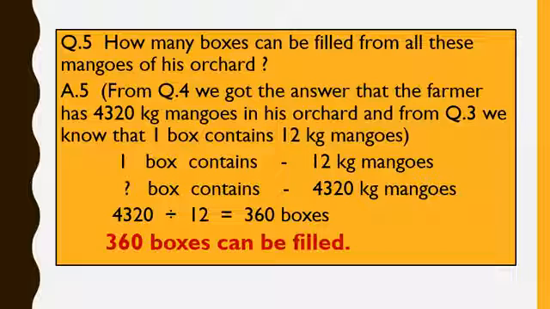So, here we will cross multiply 1 and 4320 and then divide the answer by 12. So, when I multiply 4320 by 1, I get the same number, that is 4320. Then I divide it by 12. So, I get 360 boxes. So, 360 boxes can be filled.